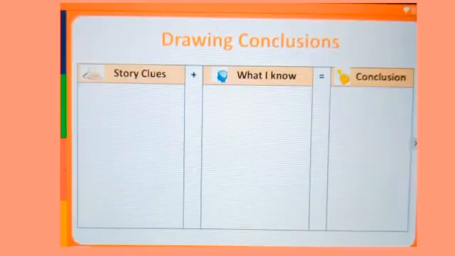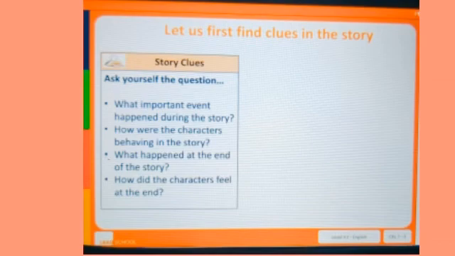Okay, children, till now we have listened to the story about the grasshopper and the ant. Now you have to write the drawing conclusion about the story. See here, they give a drawing conclusion. First, from the story, we have to collect the story clues and connect them with what you already know. And we have to write a conclusion for the story. Let us first find clues in the story. For finding the clues, first we have to ask ourselves questions.